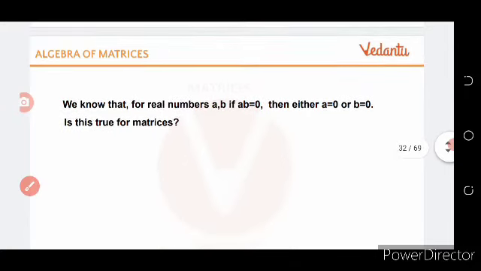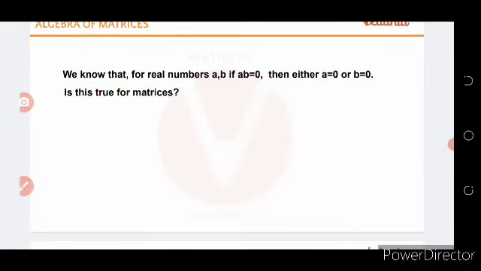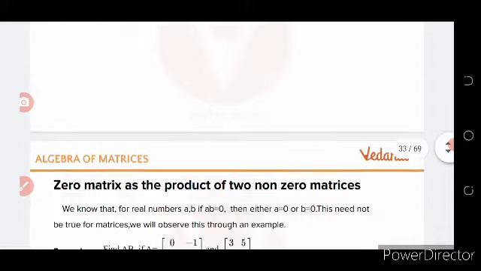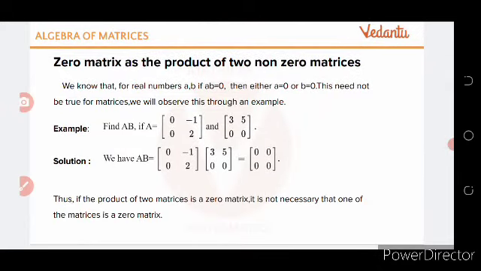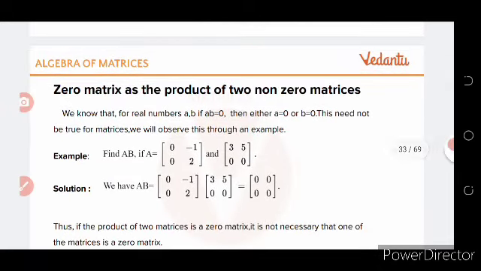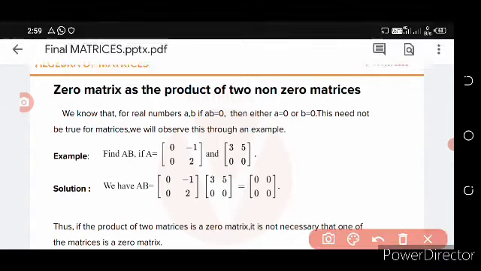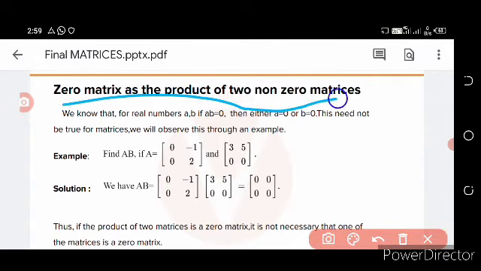Then come to algebra of matrices. We know that for real numbers a and b, if ab is equal to 0, then either a is equal to 0 or b is equal to 0. Is this true for matrices? Now we have to define this. A zero matrix can be the product of two non-zero matrices.